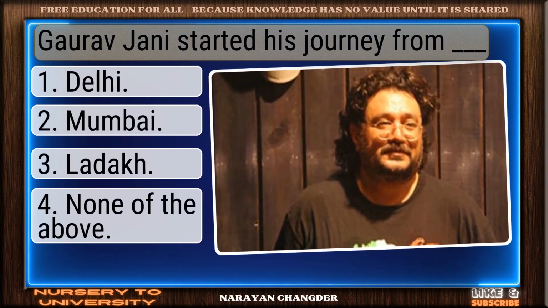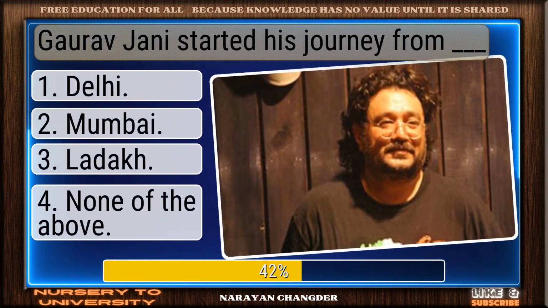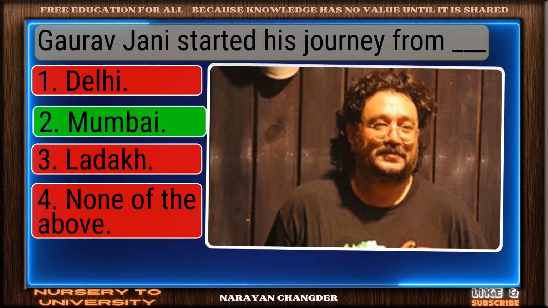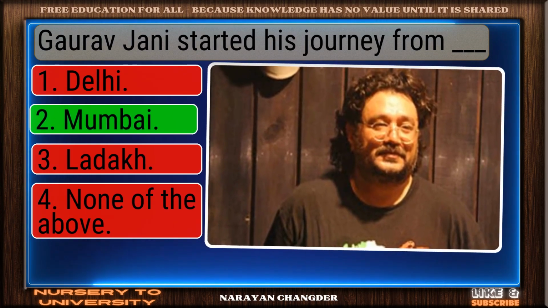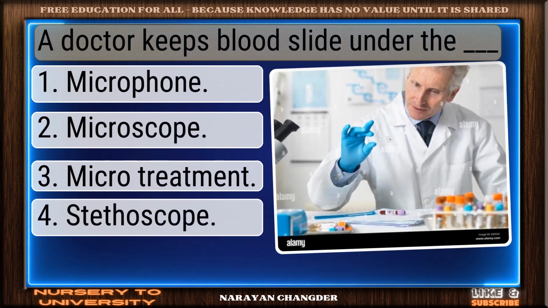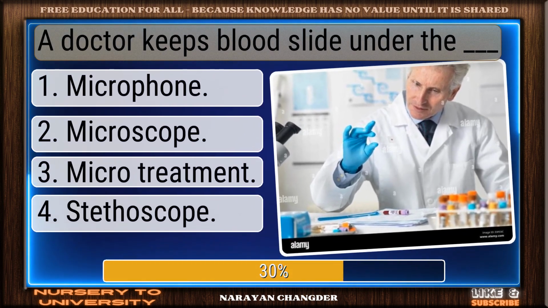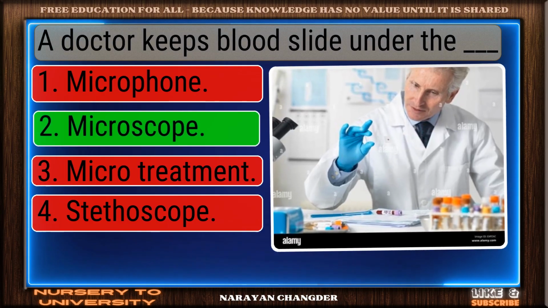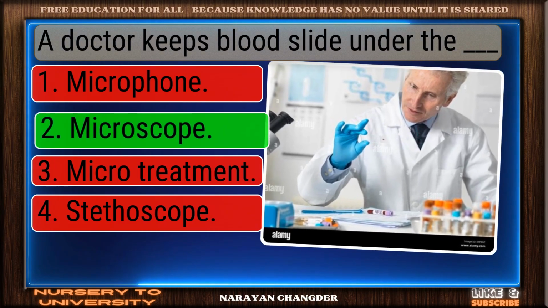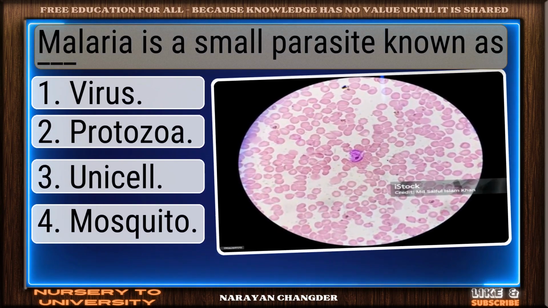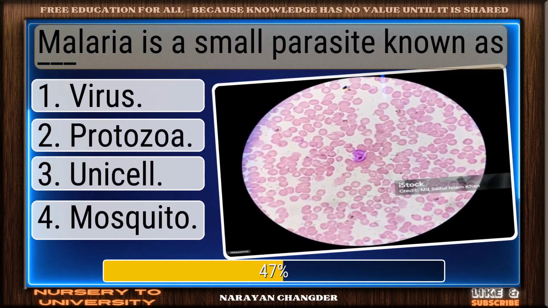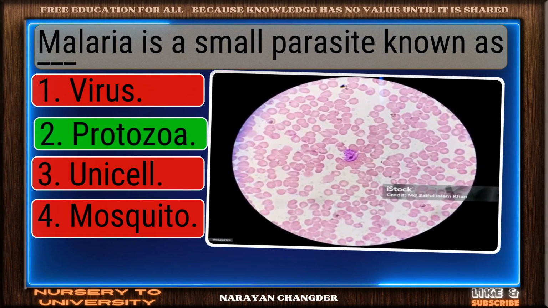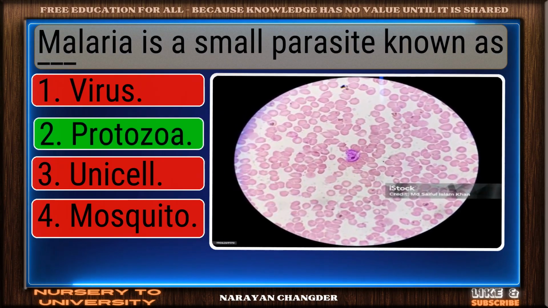Gauravjani started his journey from dash. Excellent. Mumbai is a brilliant choice. A doctor keeps a blood slide under the dash. Perfect. Microscope is the correct choice. Malaria is caused by a small parasite known as dash. Solid response. Protozoa is a valid choice.